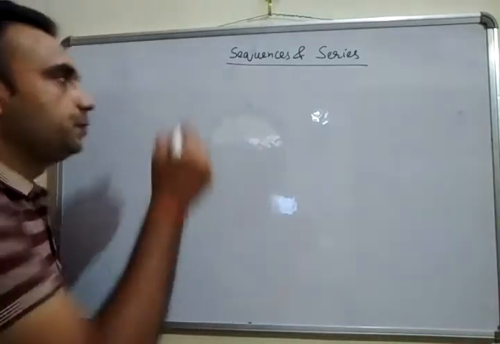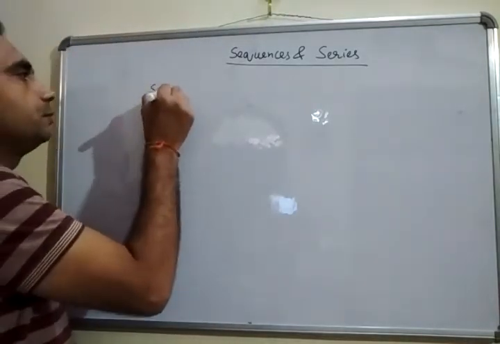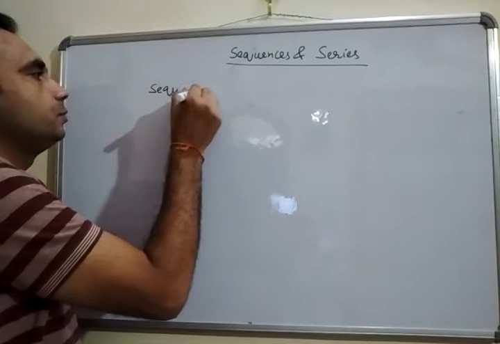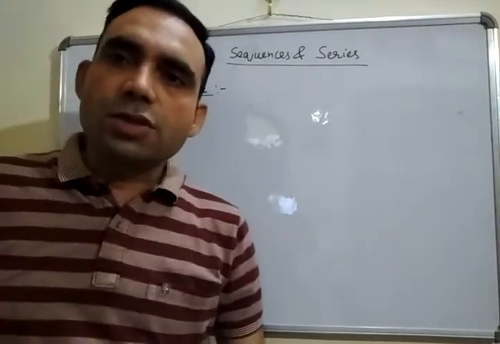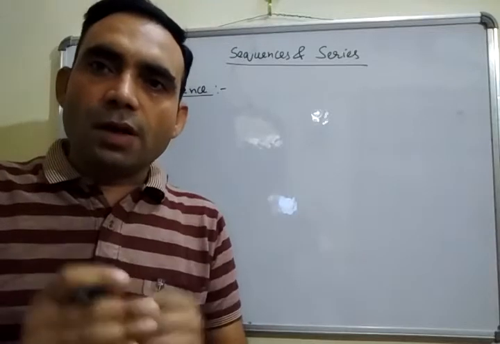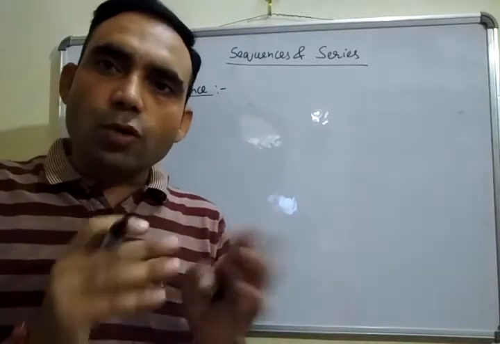What is a sequence? A sequence is a succession of numbers arranged in a definite order according to a given rule.